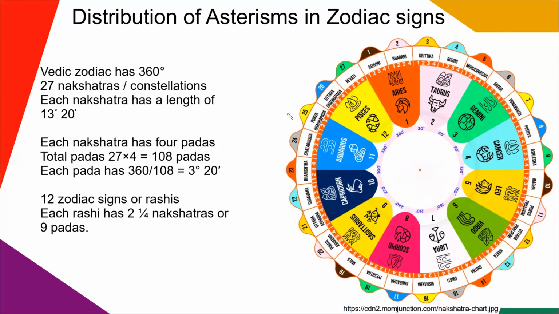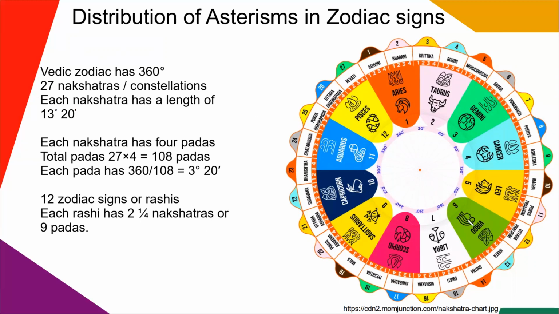Then another important subject or topic I wanted to share with all you guys is the distribution of nakshatras in the zodiac signs and also the distribution of the nakshatra pada. In the previous session, I think session number 2 or 3, I mentioned that each nakshatra has 13 degrees and 20 minutes. Each nakshatra is further divided into 4 parts or pada. So in total, we have 108 padas. So each pada has a length of 3 degrees 20 minutes.